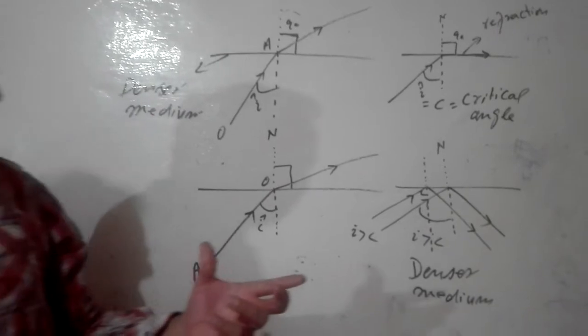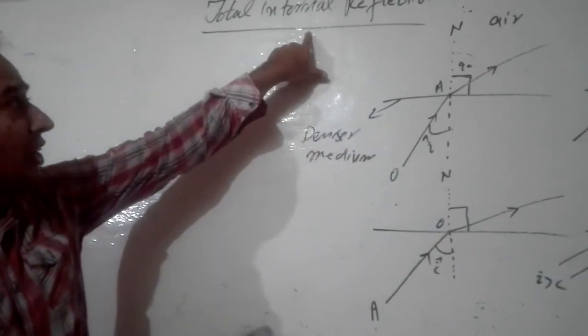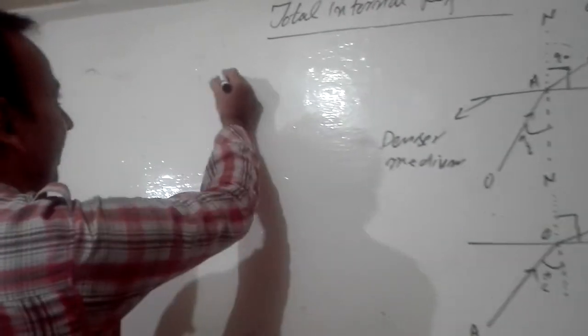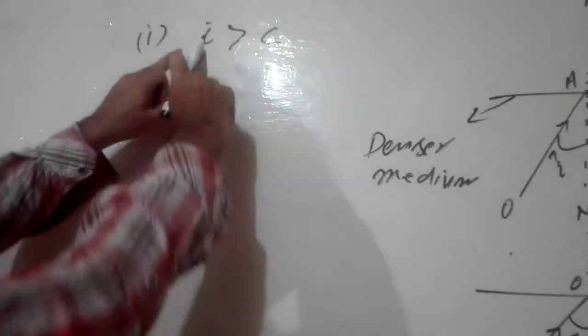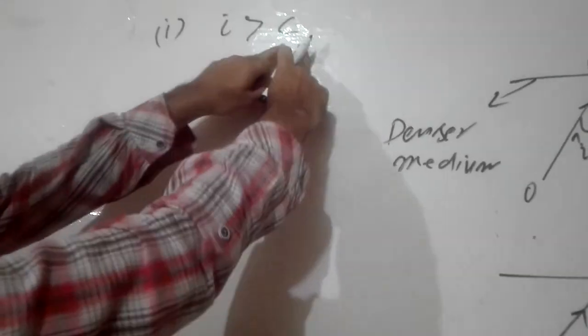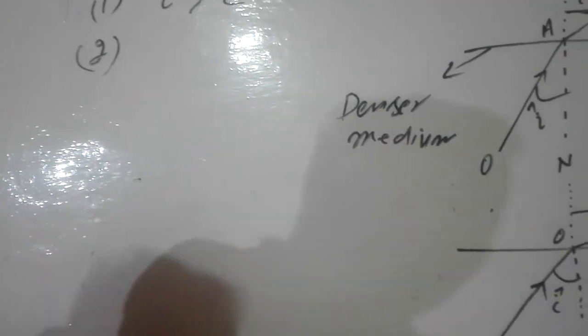But there are two things you have to keep in mind. There are two conditions for total internal reflection to occur. One condition is that the angle of incidence must be greater than the critical value. The second condition is that the ray of light always passes from the denser medium to the rare medium.